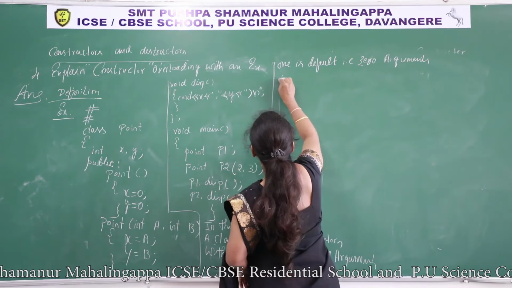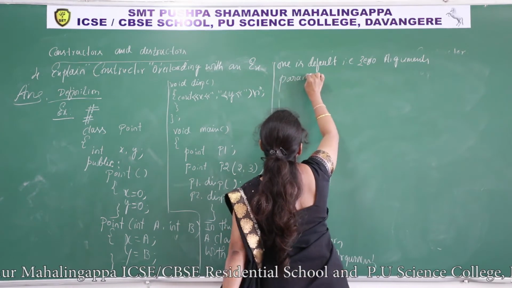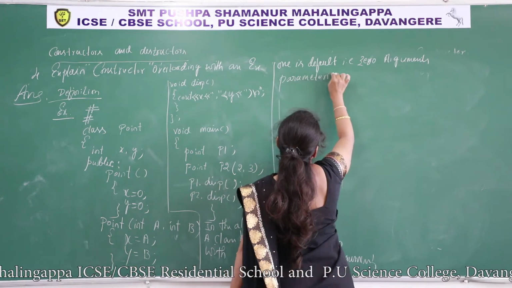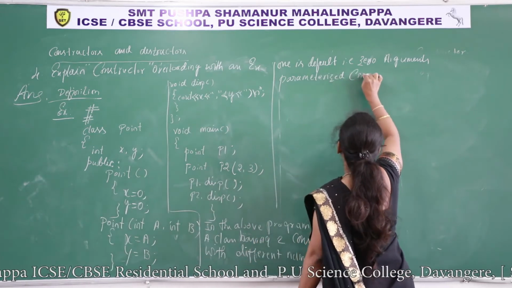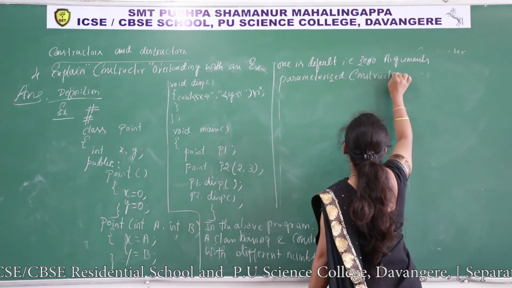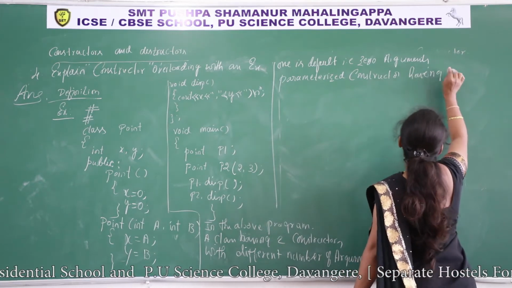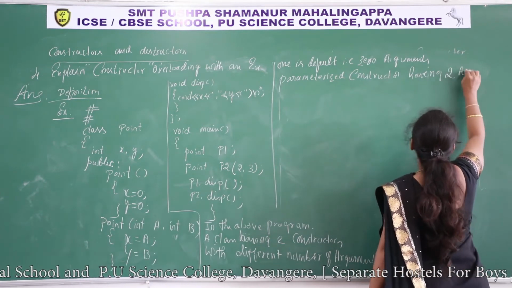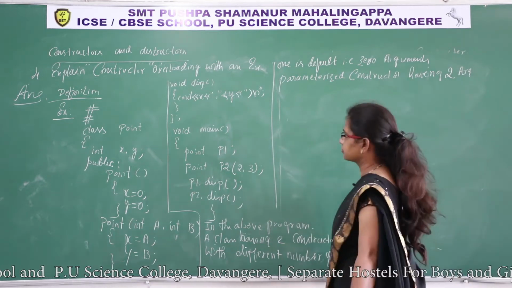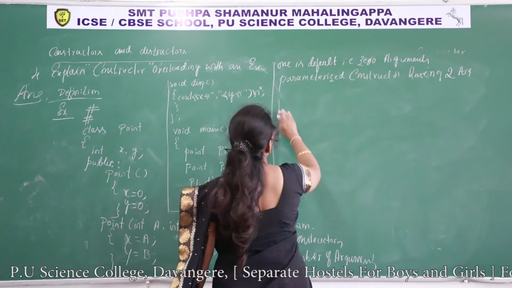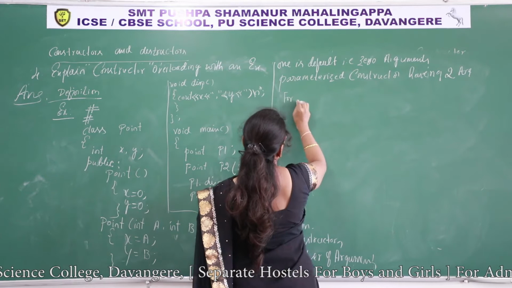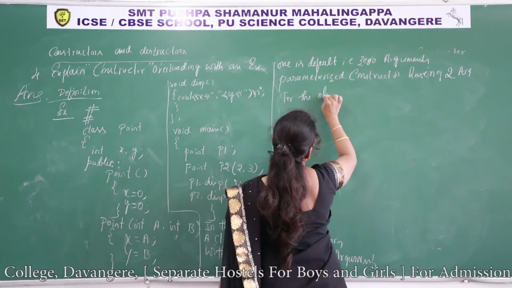Another one is parameterized constructor, having 2 arguments. For the object creation, the object